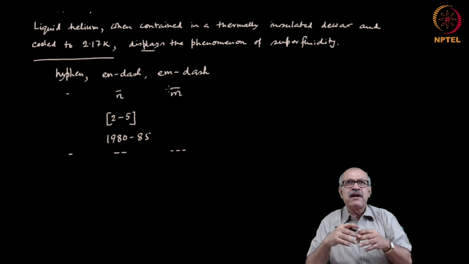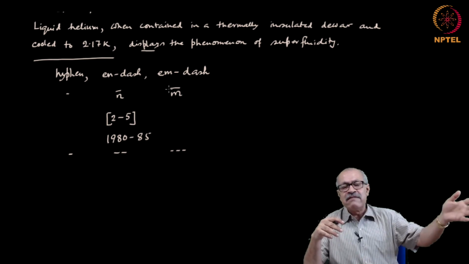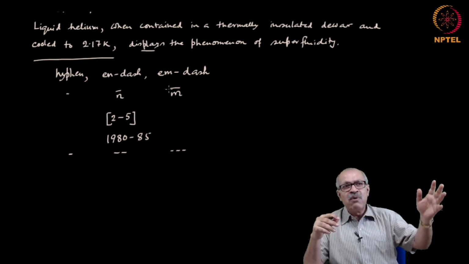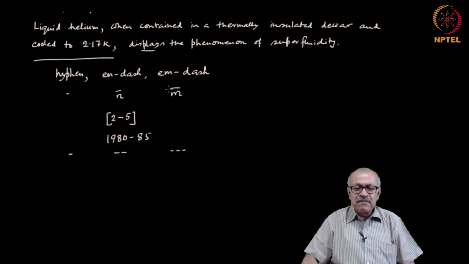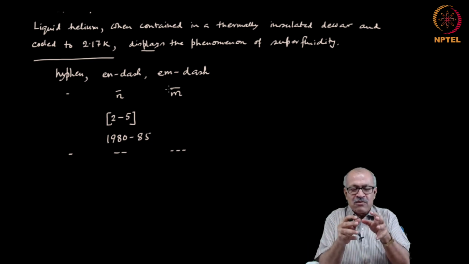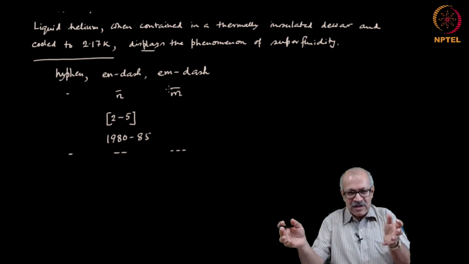For example, if I write, the supernova in 1987 happened in the Small Magellanic Cloud, but then you have to explain in a bracket what the Small Magellanic Cloud is.